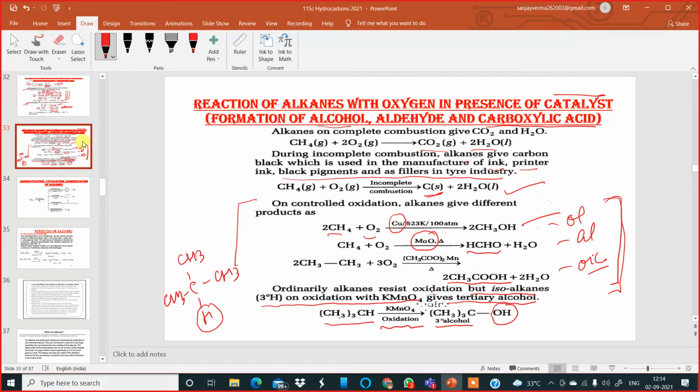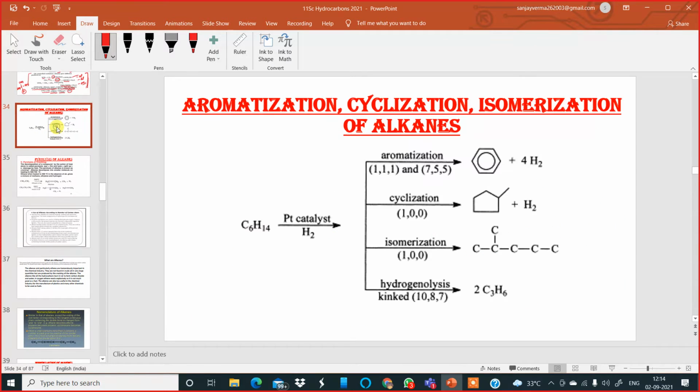Reaction of alkane with oxygen in the presence of a catalyst, where we get alcohol, aldehyde and carboxylic acid. Next, moving to the next slide, with regard to aromatization, cyclization, isomerization of alkanes. If you take an alkane, this is hexane, in the presence of a platinum catalyst and hydrogen gas, it forms an aromatic compound which is called benzene.